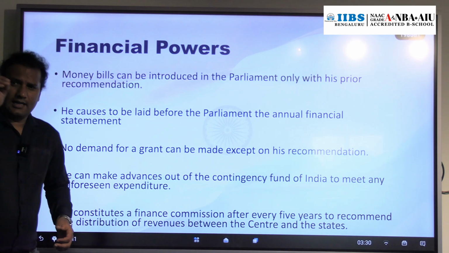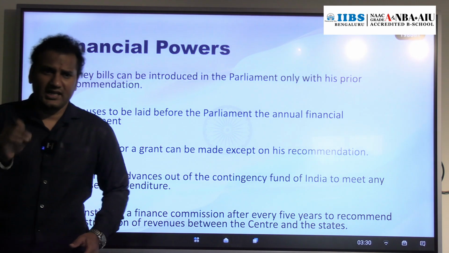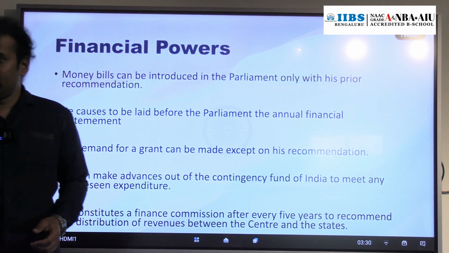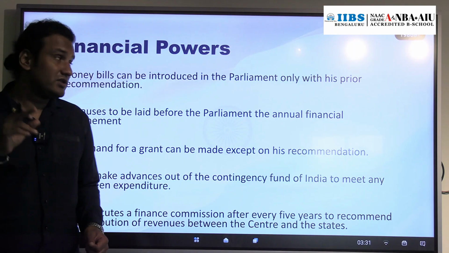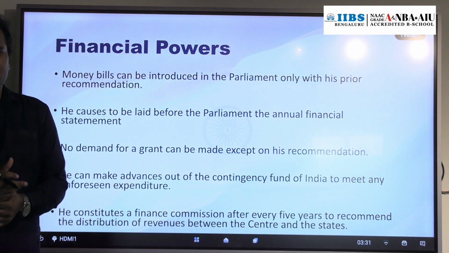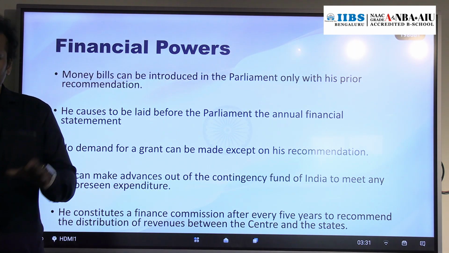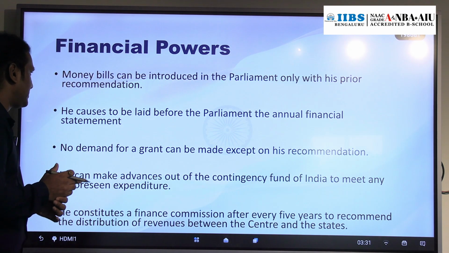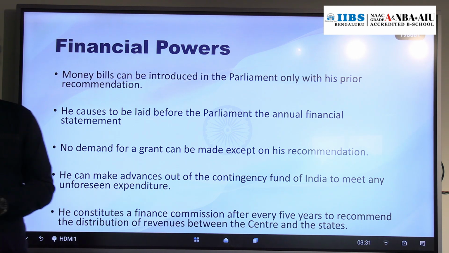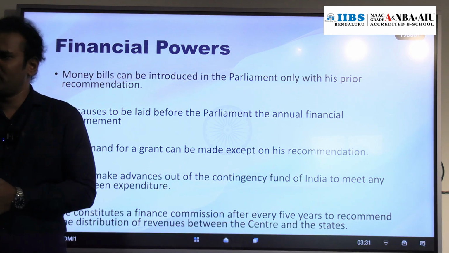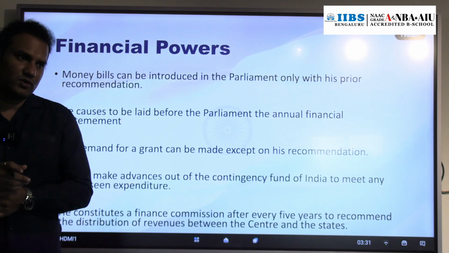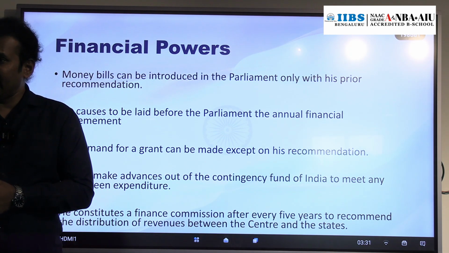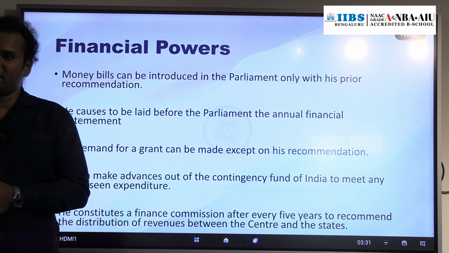So what is that? Article 110 deals with the money bill. We mentioned earlier also that a money bill shall be introduced only after the prior permission of the President of India. So a money bill cannot be introduced without the prior permission of the President. Then next we have Article 112. What is that? Annual financial statement. That annual financial statement is nothing but the budget.